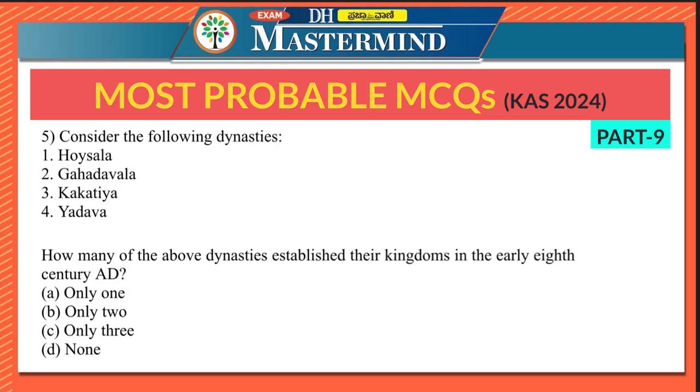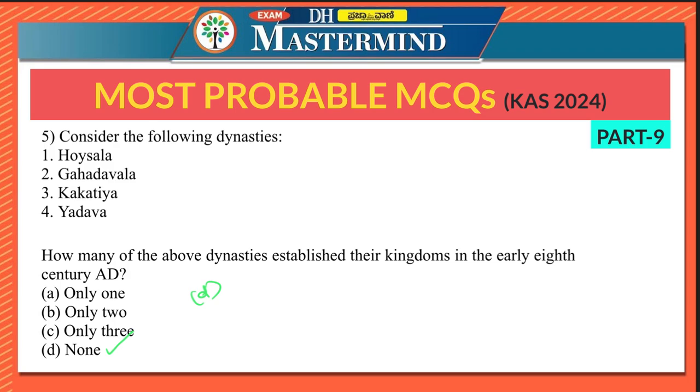Last question for the day. Consider the following dynasties: Hoysala, Gahadawala, Kakatiya, Yadava. How many of the above dynasties established their kingdoms in the early 8th century AD? Only one, only two, only three, none. So here the right option is option D, none. So none of these dynasties were established in the early 8th century AD.